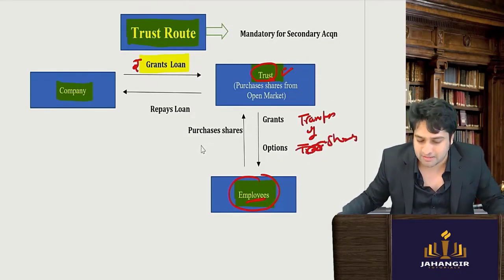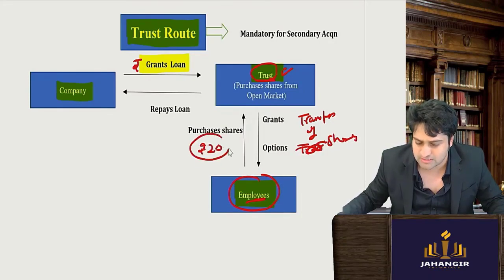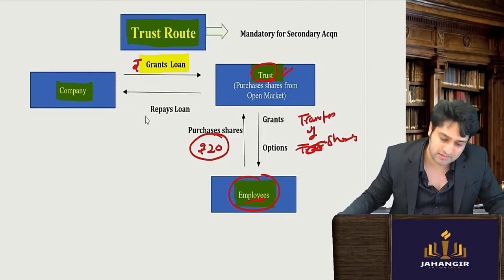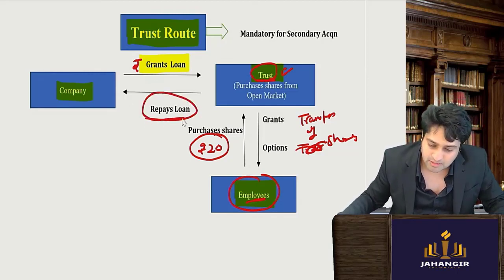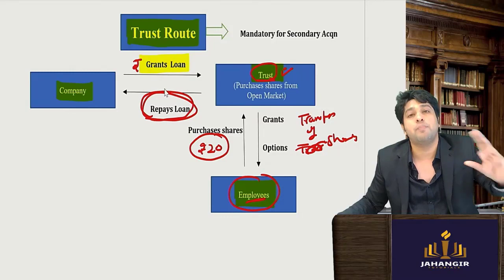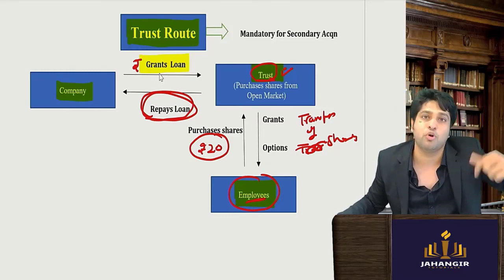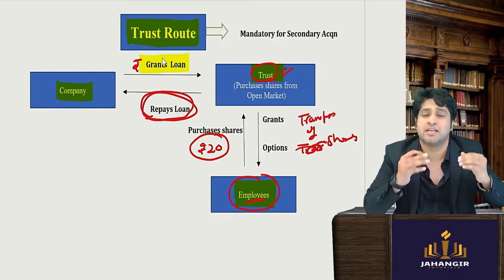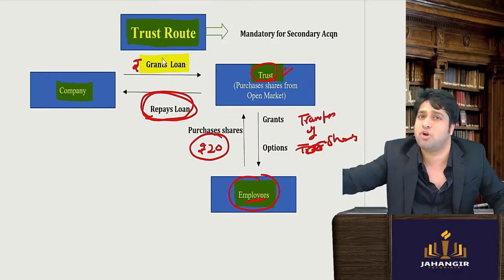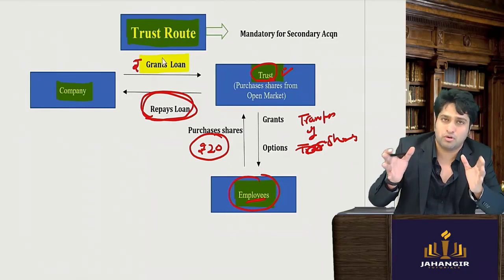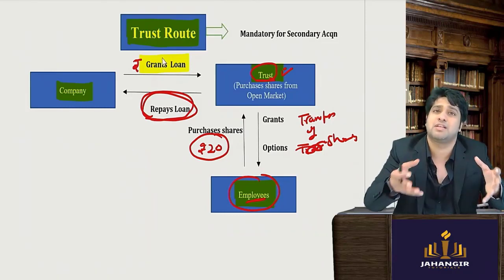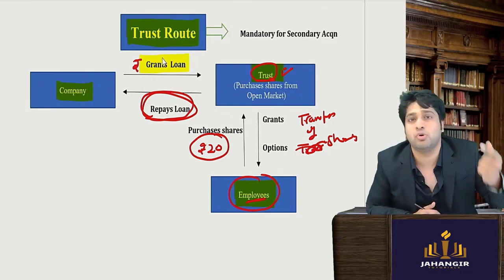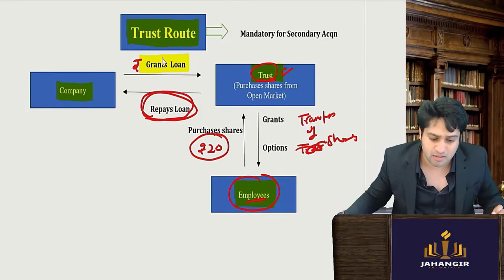The employee will pay the balance, whatever we had discussed earlier. Let's say he paid the 20 rupees. This 20 rupees is received by the trust. With that help, they will repay the loan. Obviously, they will not be able to repay the full loan. So whatever is the difference will be treated as an employee expense, that the company has given this. They are not getting the full loan, but whatever loss the company has, they are considering it as an employee expense. To make the employees happy, we had to give that at a discounted price. Till here it is clear.